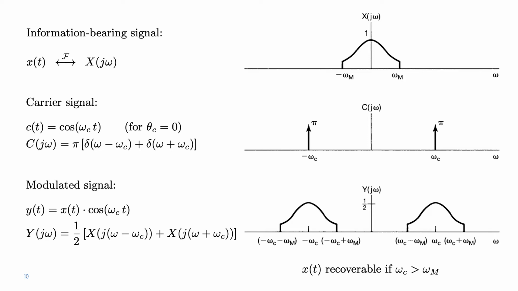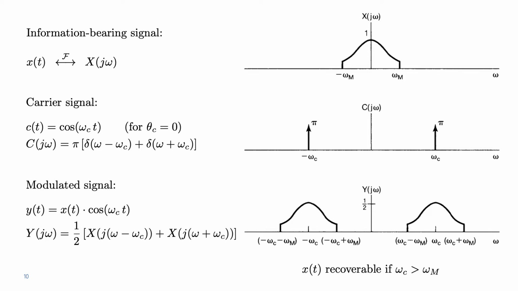The Fourier transform of cosine omega c t, we know, is given by two impulses, and it's pi times delta of omega minus omega c plus delta of omega plus omega c. So it's two impulses centered at frequencies plus and minus omega c. We see this represented also on the right, C of j omega.